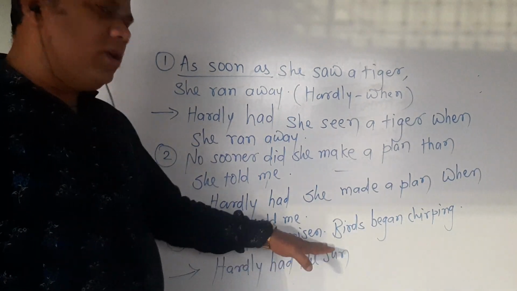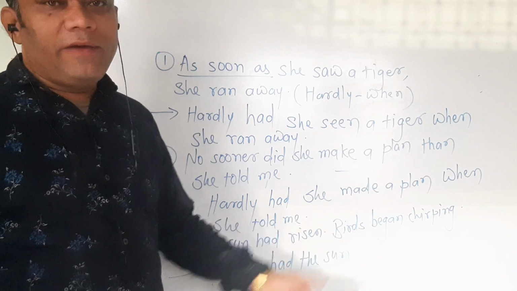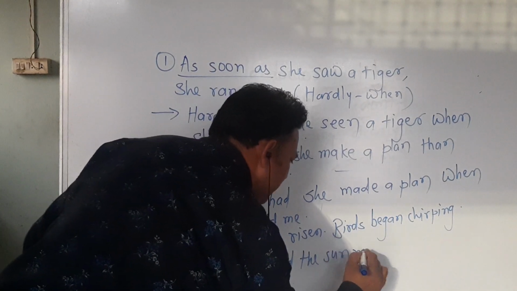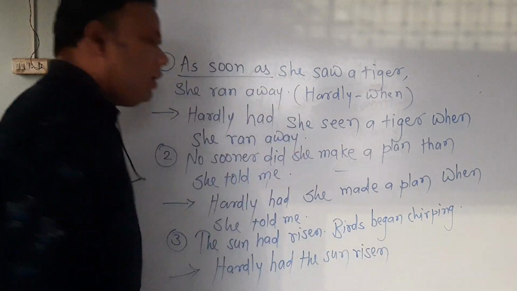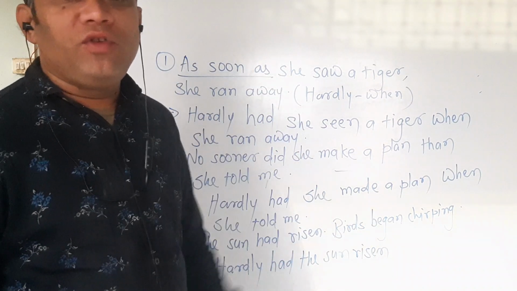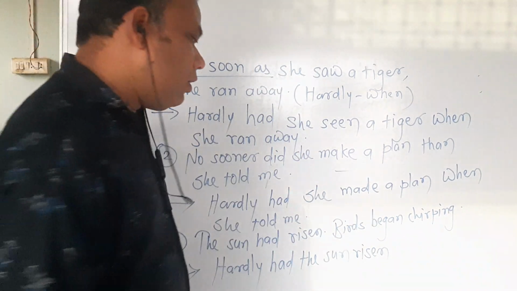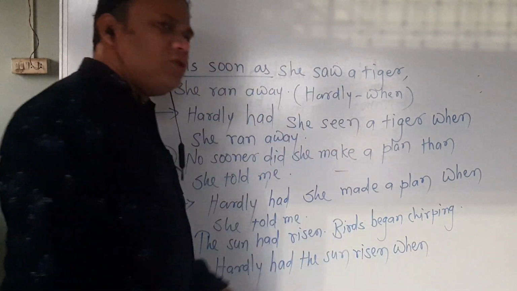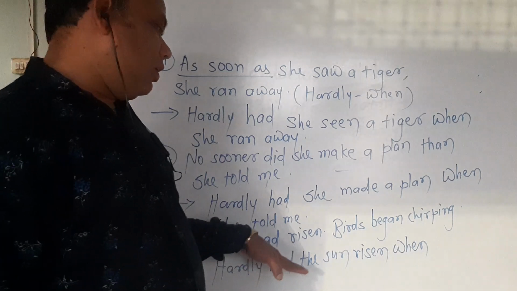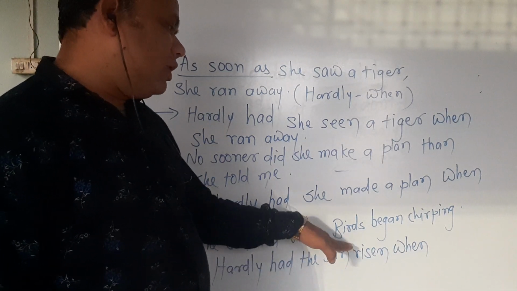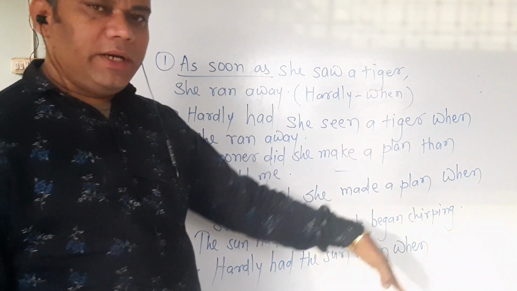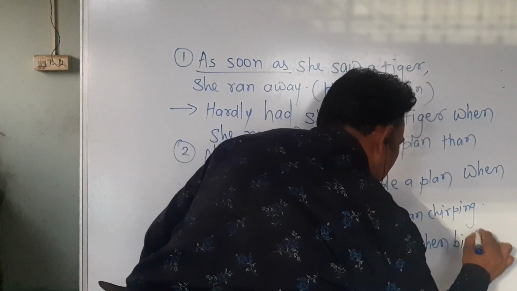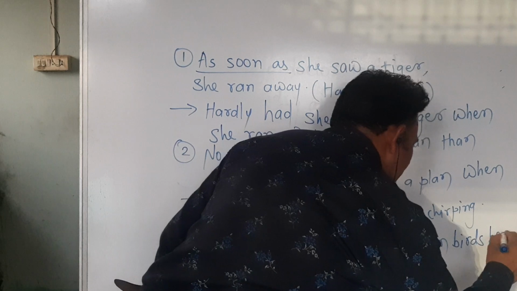Here we find that the third form is already there, so we don't have to make any change. "Hardly had the sun risen." Now the full stop we have to replace with the conjunction "when". Now see that after using "when", we cannot write "birds" with a capital, we have to write it small. "When birds began chirping."